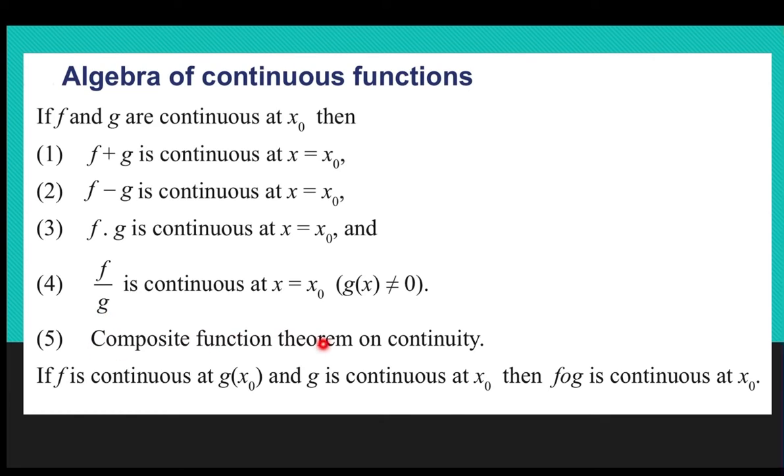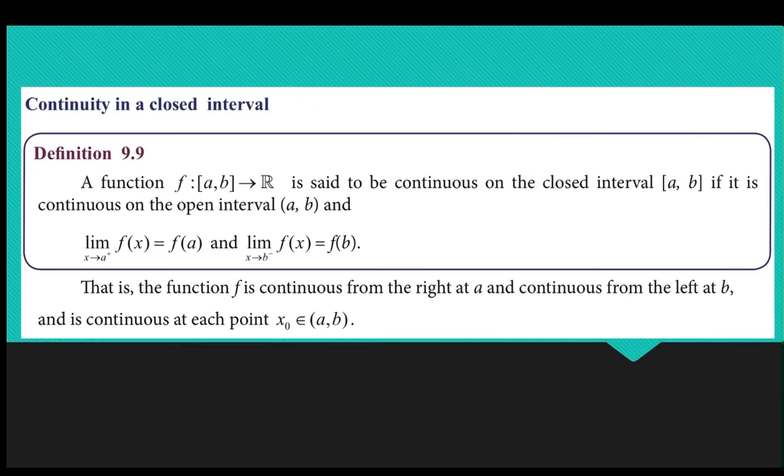Composite functions theorem on continuity. If f is continuous at g of x naught and g is continuous at x naught, then we can tell f composite g is also continuous at x naught.